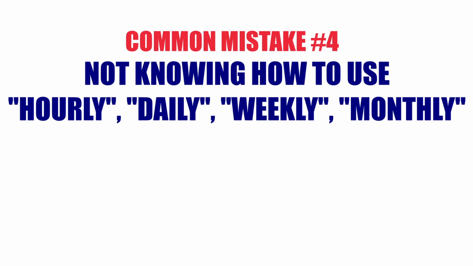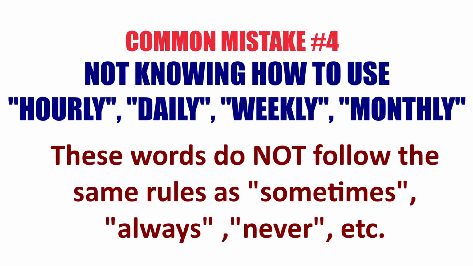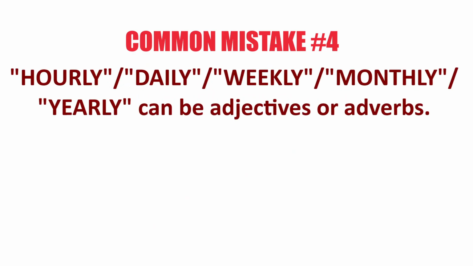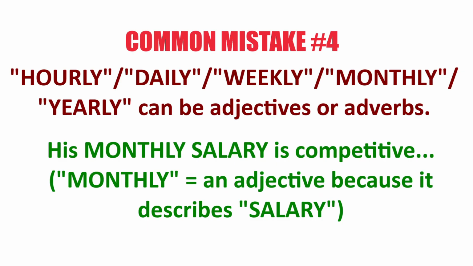All right, number 4. The fourth tip is not understanding how to use hourly, daily, weekly, monthly, and yearly. These are different than using sometimes or always or never. Let me explain. These words can be an adjective or an adverb. For example, his monthly salary is competitive in the industry. So monthly here is an adjective because salary is a noun.